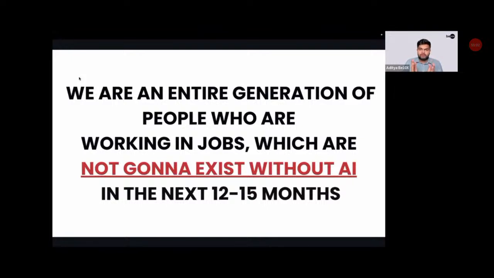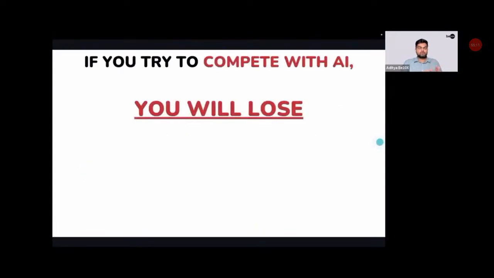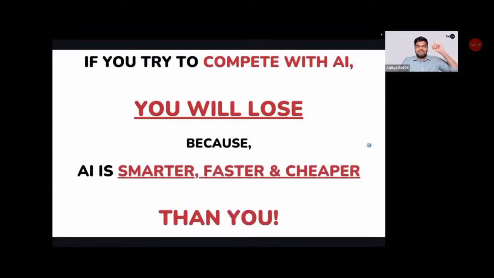They are getting laid off. This is what is happening right now, right around us. This is what is called AI productivity, and because of this, people are losing their jobs. People are losing their jobs because they are trying to compete with AI. People who are not using AI are basically competing with AI. That's why they are losing. If you try to compete with AI, you are going to lose because AI is smarter, faster, and cheaper than you. Does everyone agree that AI is smarter, faster, and cheaper than you right now in 2025?